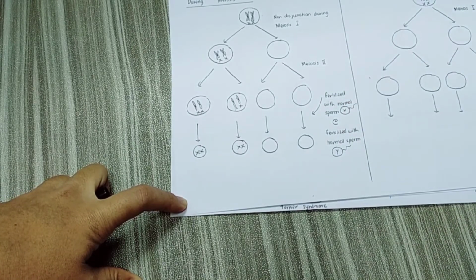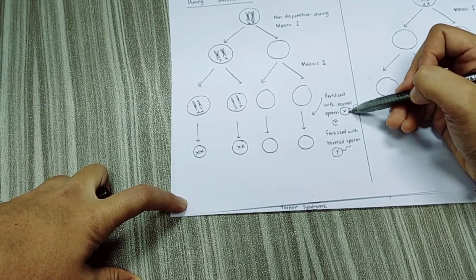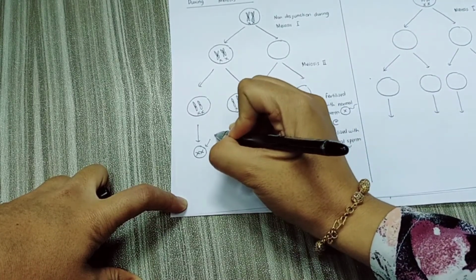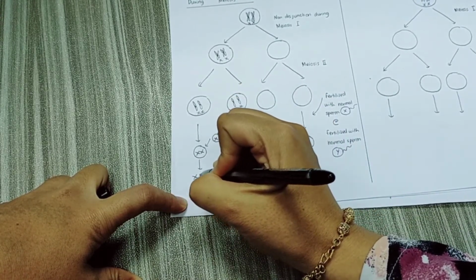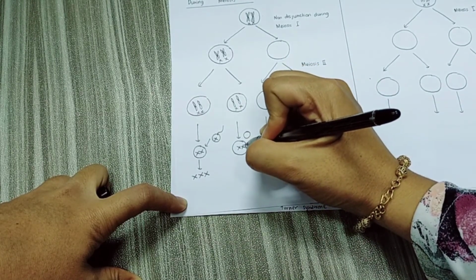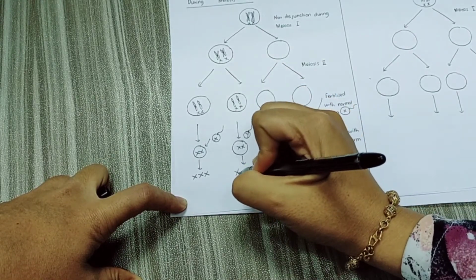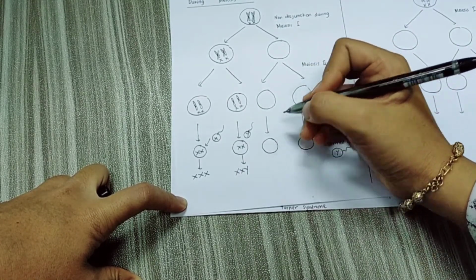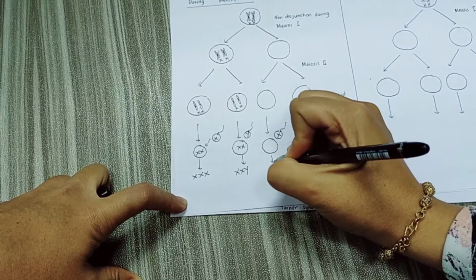Okay, so if fertilization occurs with normal sperm, the sperm can carry either an X chromosome or a Y chromosome. Let's say this ovum is fertilized with sperm that carries an X chromosome, so it will produce a zygote which is XXX. And then this one, if this abnormal ovum with 2 X chromosomes is fertilized with sperm that carries a Y chromosome, it will become XXY. And for this one, if this abnormal ovum with no sex chromosome is fertilized with sperm that carries an X chromosome, it will become XO.